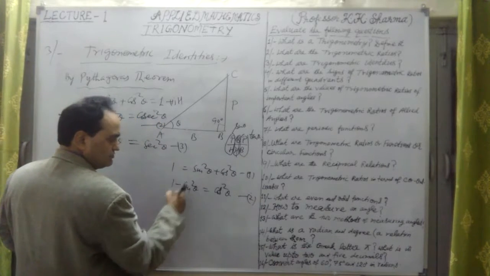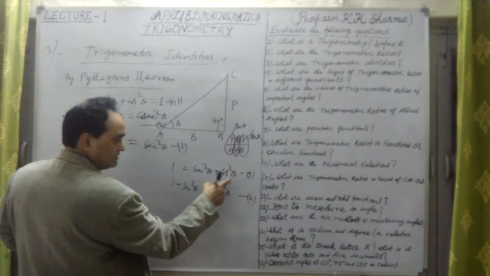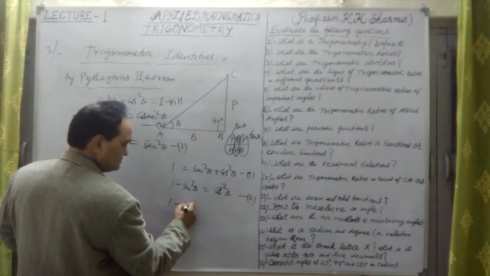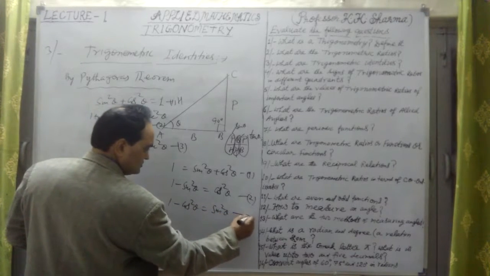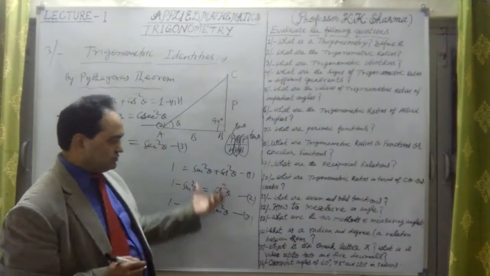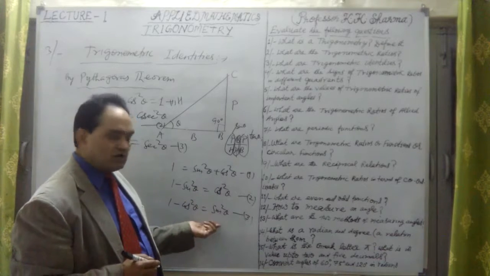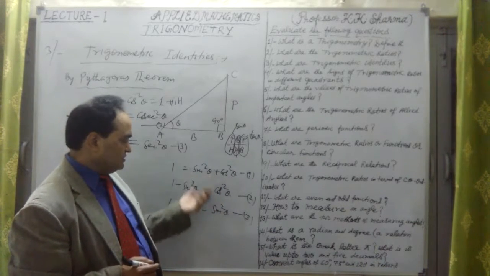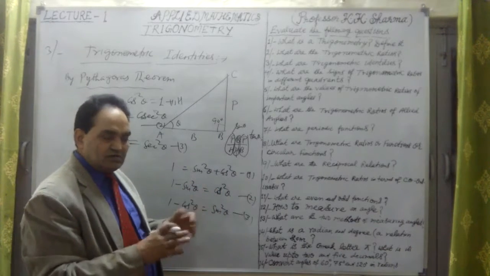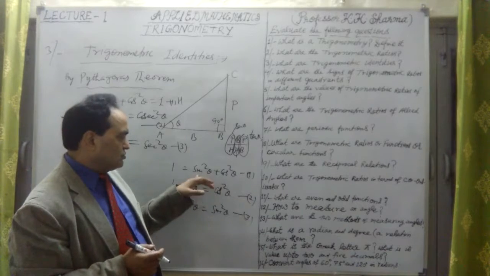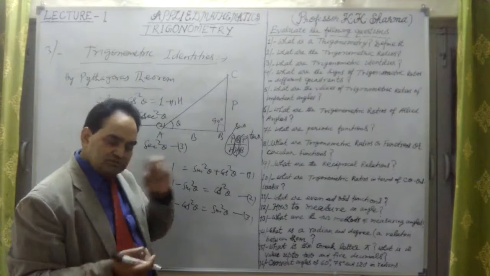Two more can be drawn from this one. And if I take cos square theta to this side, it's 1 minus cos square theta is equal to sin square theta. This is the third. These are the three trigonometric identities drawn from the basic one. There are 3 basic trigonometric identities, and these 3 are expressed in each other. They are the same; all 3 are just equivalent to 1.